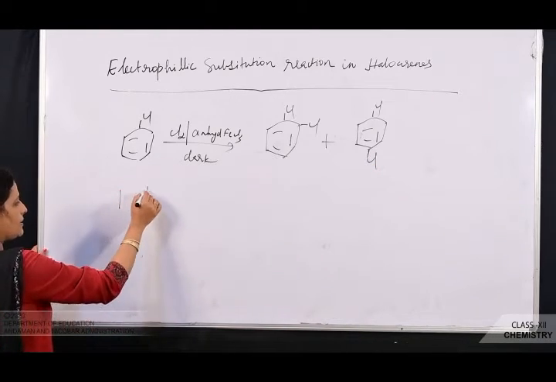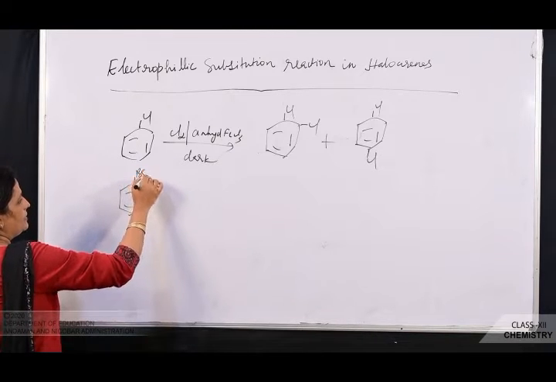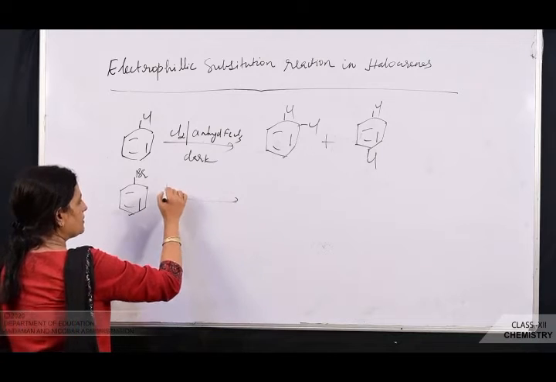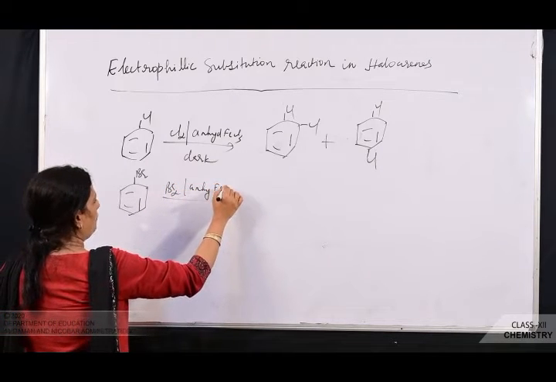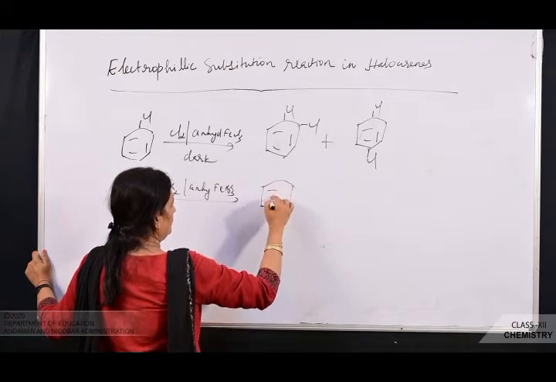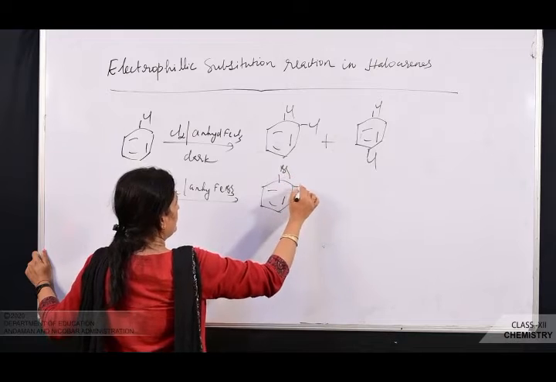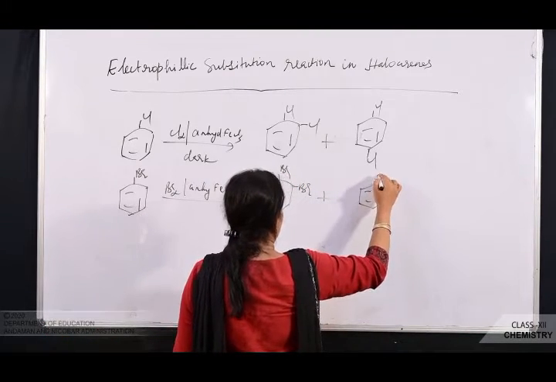Now I am just going to take next bromobenzene. Okay. So this when treated with bromine in presence of anhydrous ferric bromide, what will you get? Ortho dibromobenzene and para dibromobenzene.